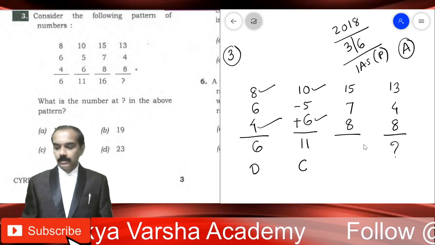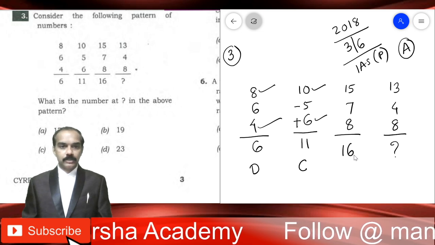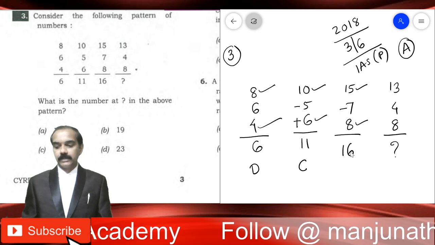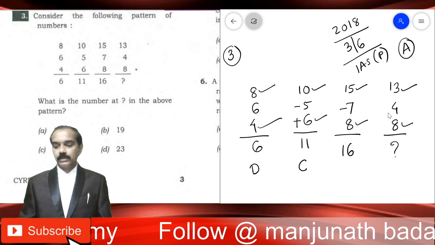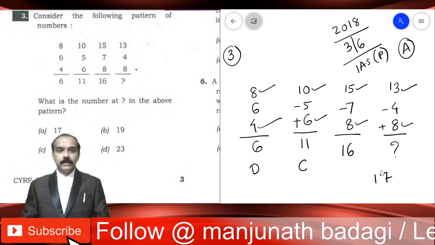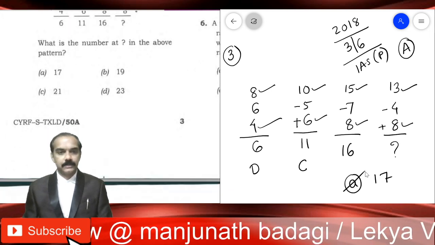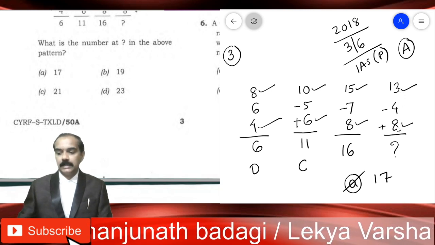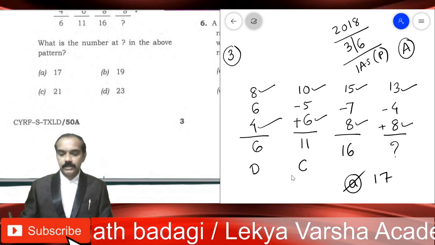Here is the question mark. Let's see whether the same logic holds good here also or not. 15 plus 8 is 23, 23 minus 7 gives you 16. 13 plus 8 is 21, 21 minus 4 gives you the final answer 17. So the first option, 17, is the correct answer. Exactly, here you have to add the first and the last, and the second should be subtracted. This is the logic used.